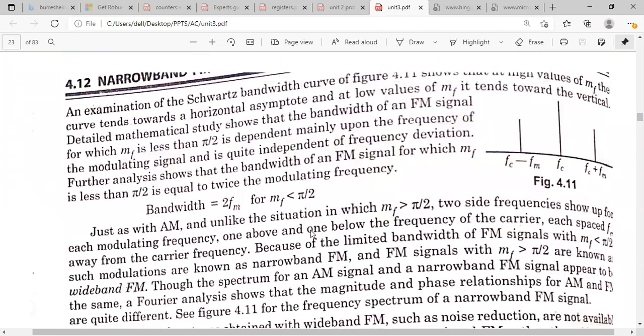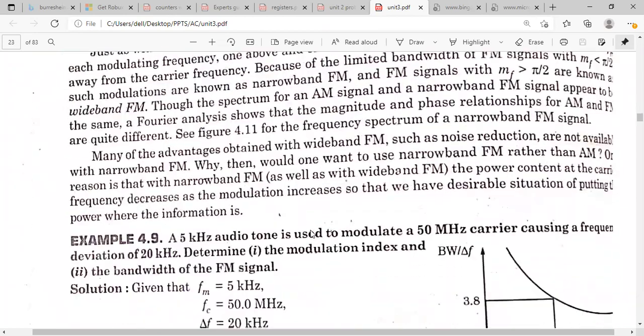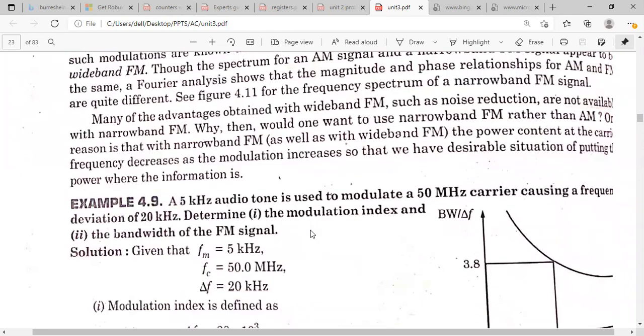And also we discussed the narrowband FM and wideband FM. For wideband FM, theoretically we have an infinite number of sidebands, but practically the number of sidebands will depend on the modulation index. From that number of sidebands, you will get the bandwidth of the wideband FM.